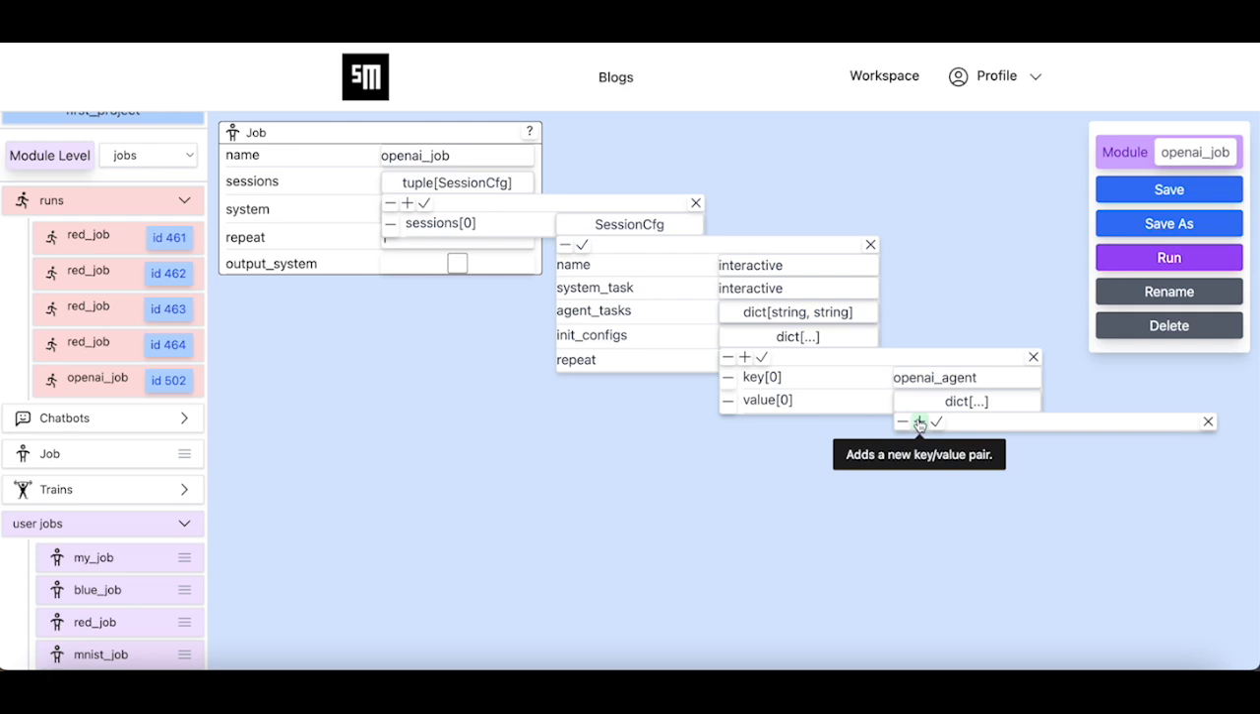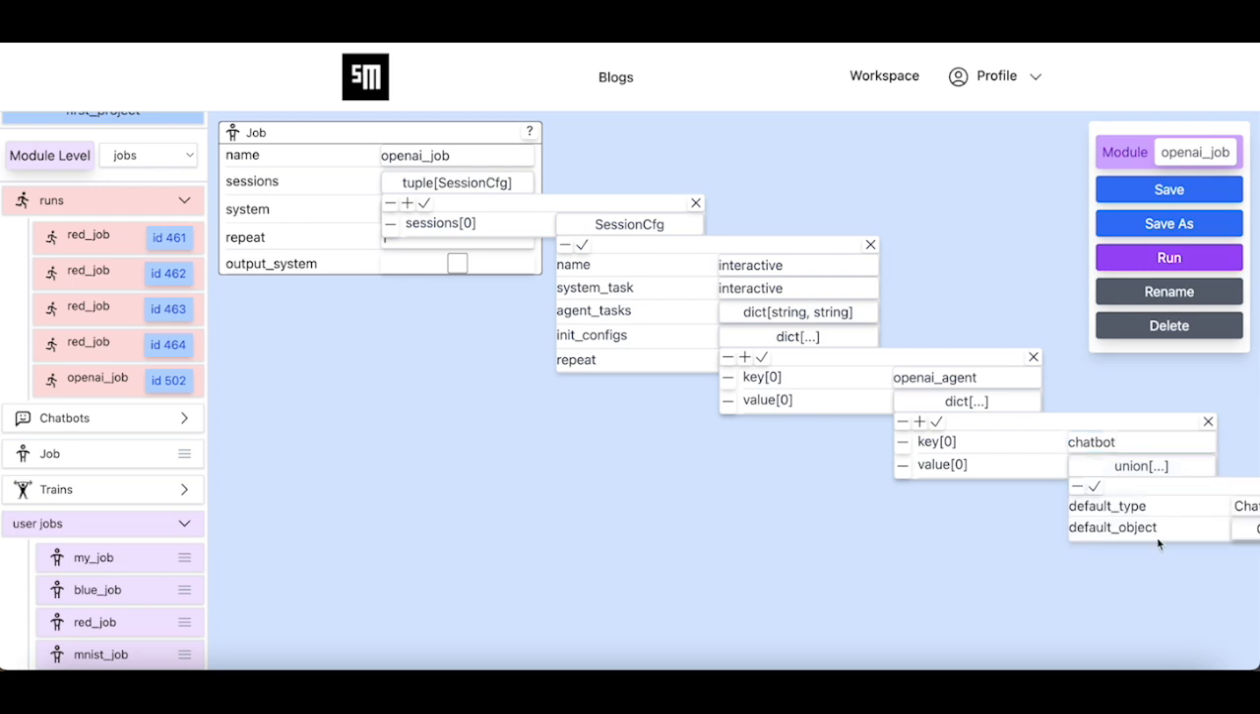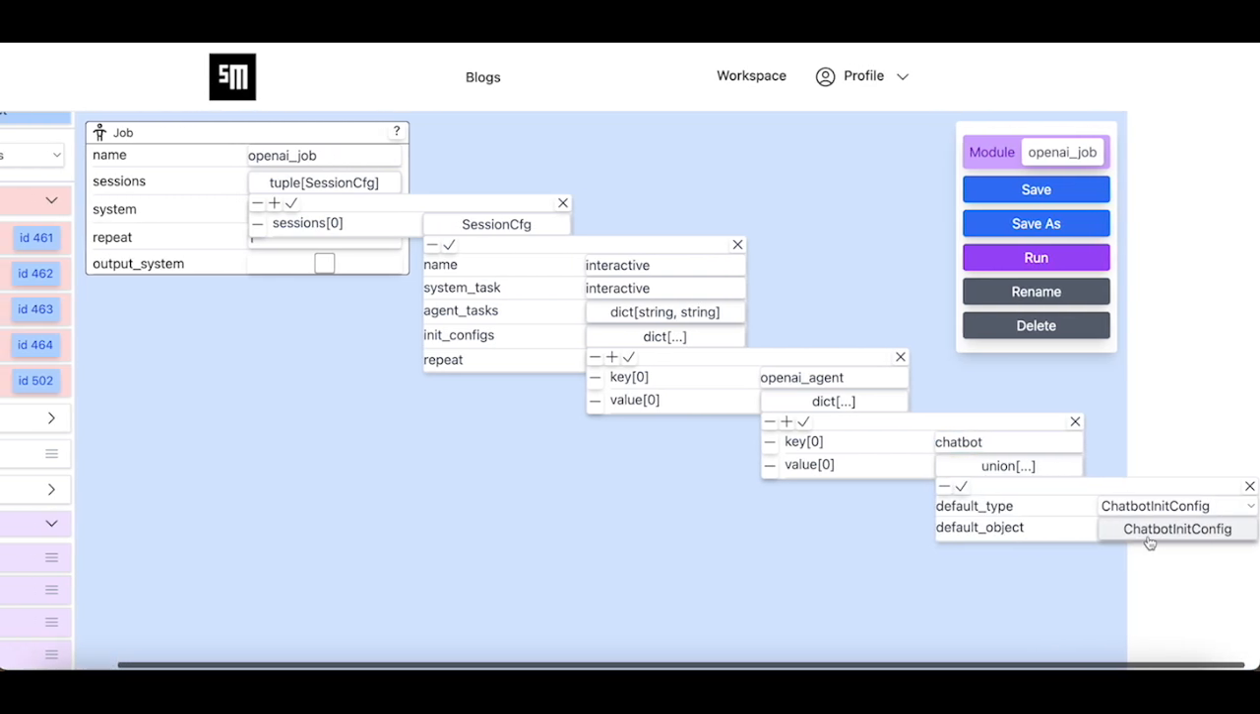As you remember, the OpenAI agent has two nodes. One node is the interactive input node, and the other node is the chatbot node. Here we just want to provide the initialization configuration for the chatbot node. That is why this value dictionary has a single key value pair, where the key is set to chatbot and the value refers to the chatbot initialization for the chatbot node. We choose the chatbot init config as the init config for the chatbot node.